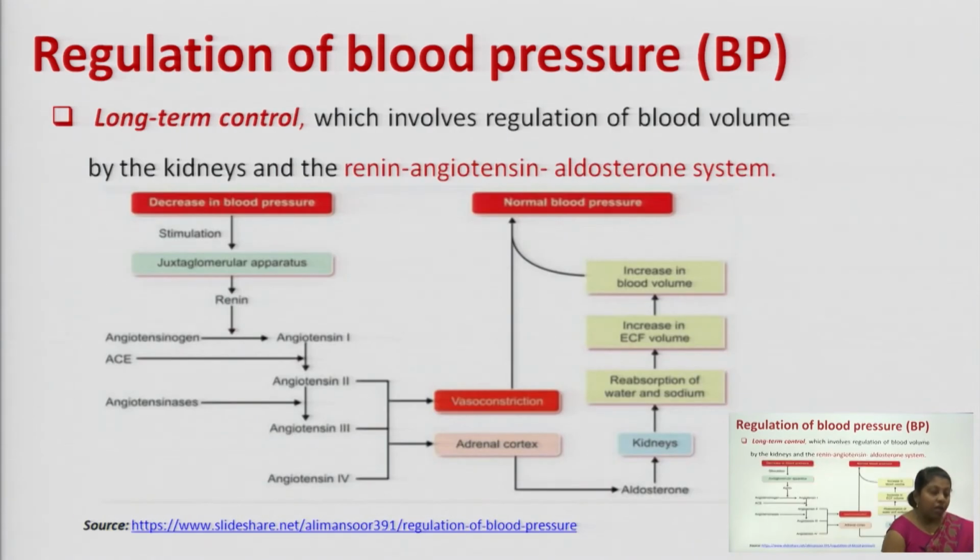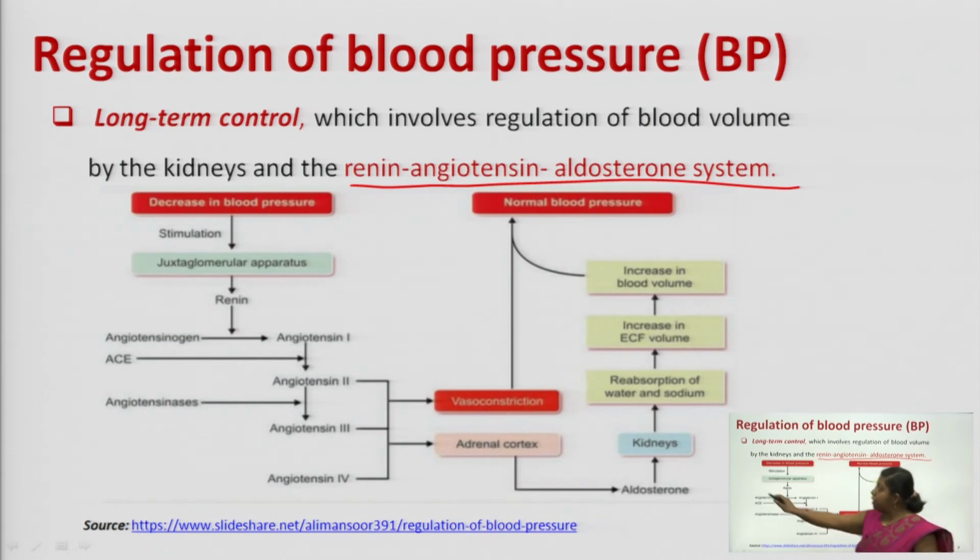Now, we will go for the long term regulation. In long term regulation, what is the process which regulates our blood pressure? So, it is the RAS system. RAS means renin, angiotensin, aldosterone system. So, here the renin, angiotensin, aldosterone system is activated whenever there is a drop in your blood pressure. So, a drop in your BP or blood pressure is sensed by the juxtaglomerular apparatus.